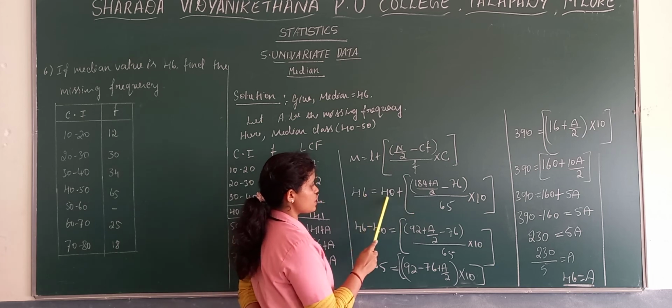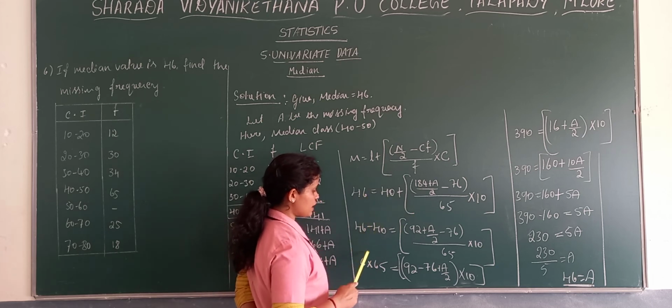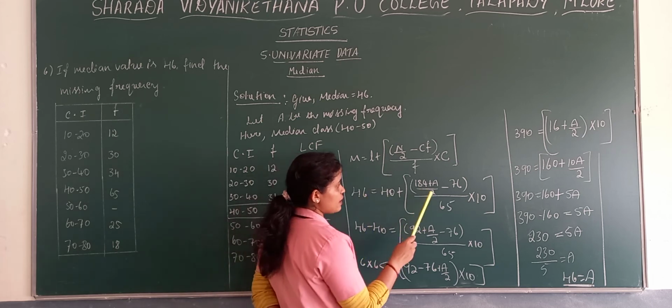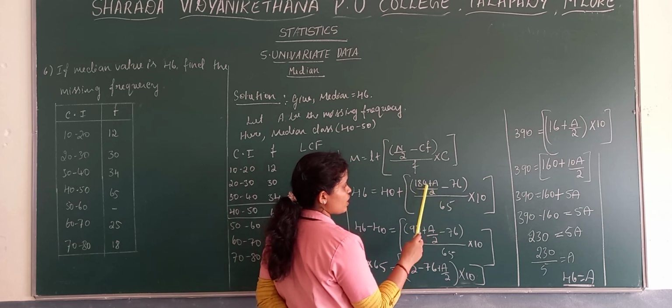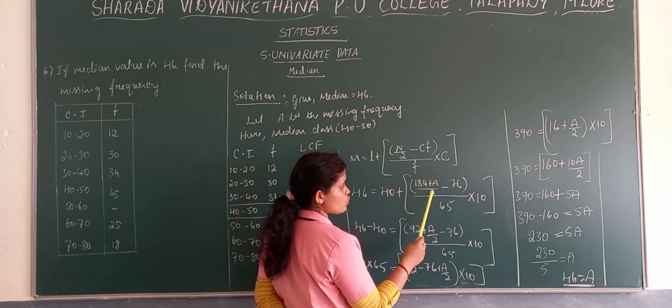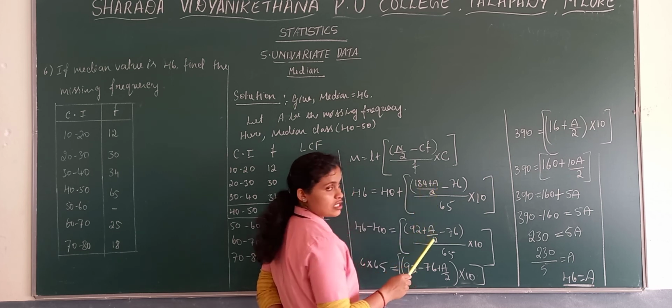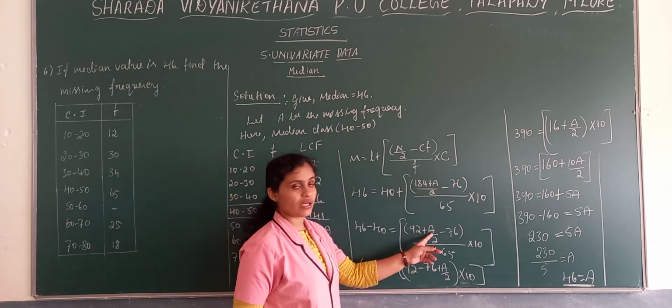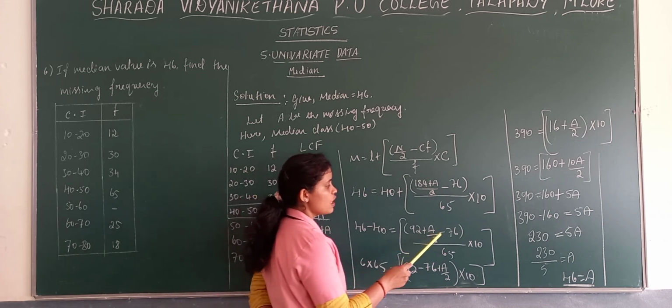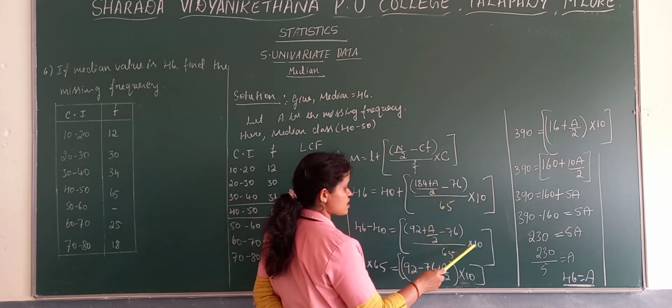Now firstly 46 minus 40, we get 6. Then 184 by 2 is 92, and a by 2 as it is, because we don't have any value, here we have just a variable. Then minus 76 and 65.